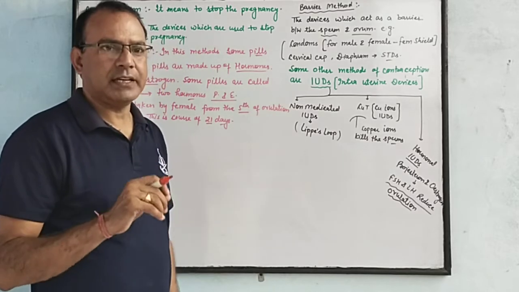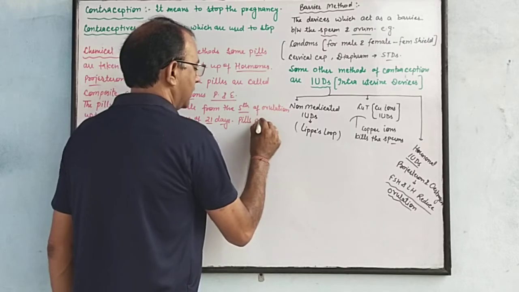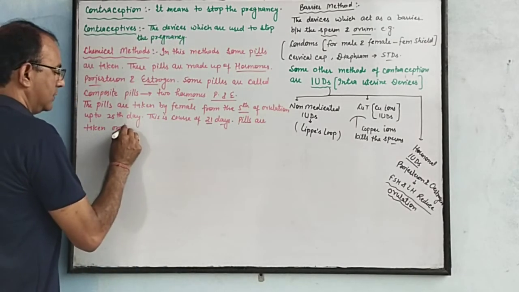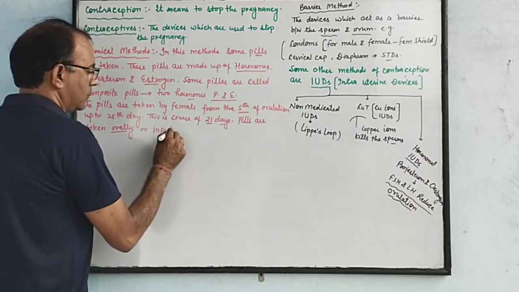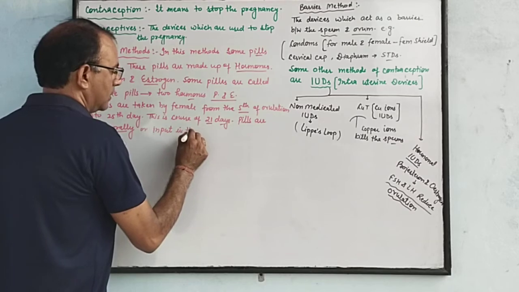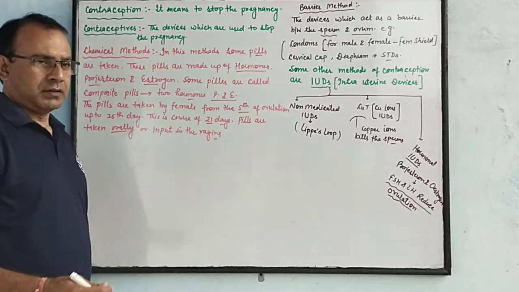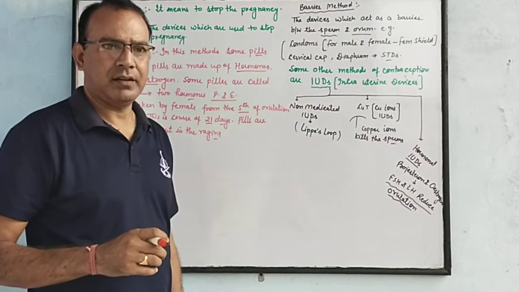The pills may be vaginal pills as well as oral pills. Pills are taken orally or inserted in the vagina. These pills are also made up of some spermicidal acids.